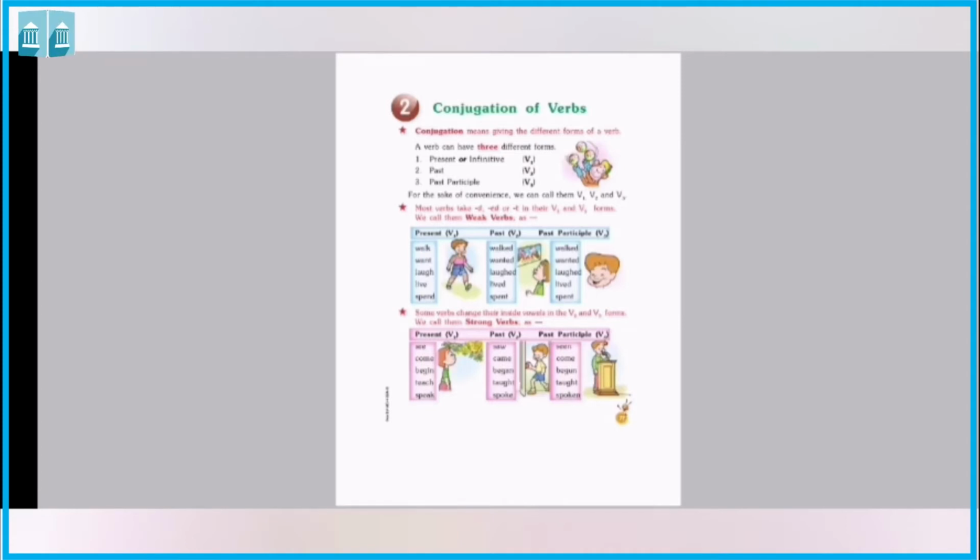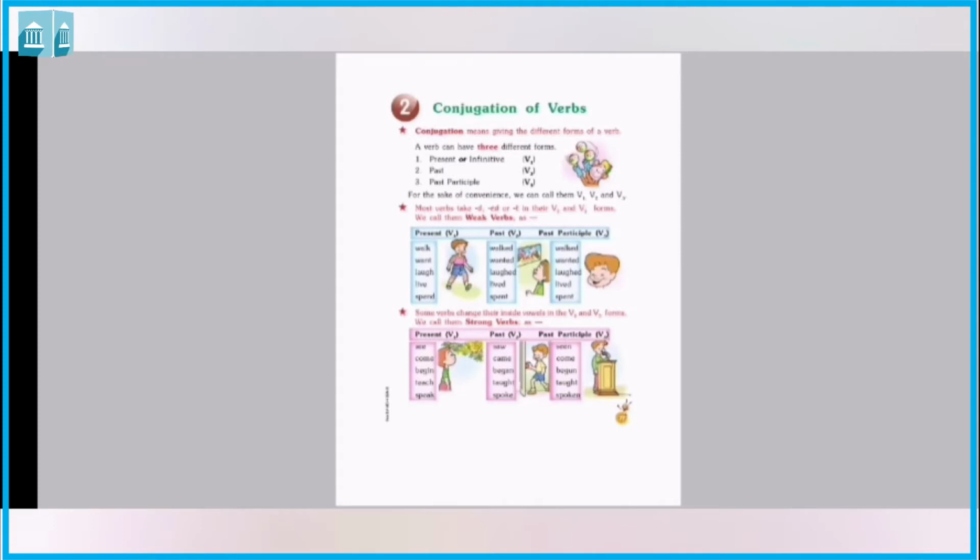Now we can take example of D. In textbook it is not given, I think so. Yes, it is not given. No, it is given. Leave, lived, lived. So let me give example by myself. Arrange, arranged, arranged. So arrange is a present V1 and arranged is a V2 and V3 form.